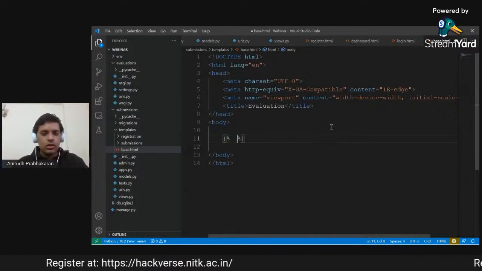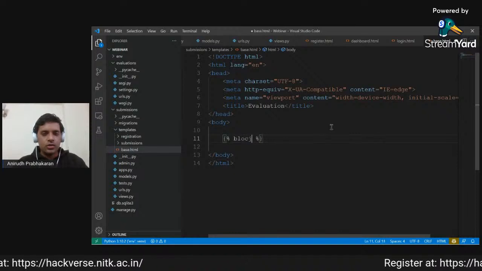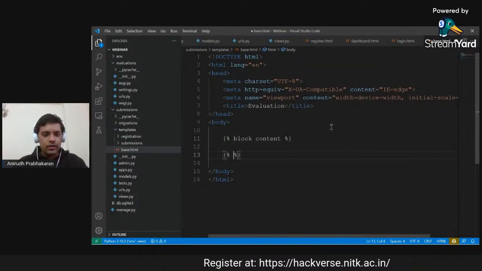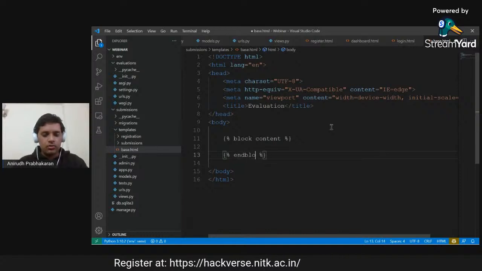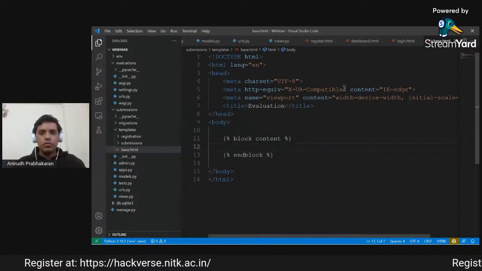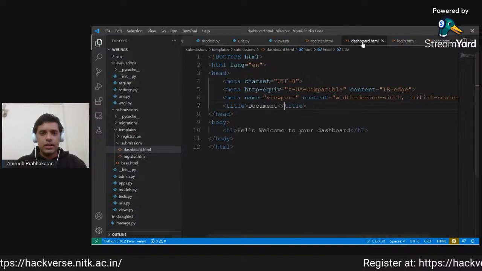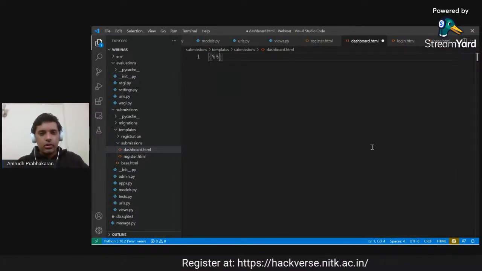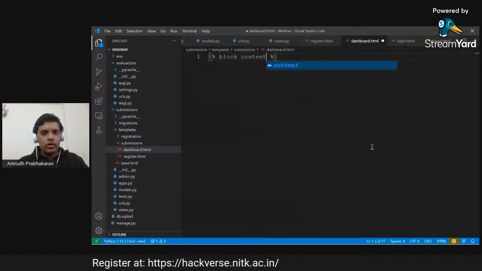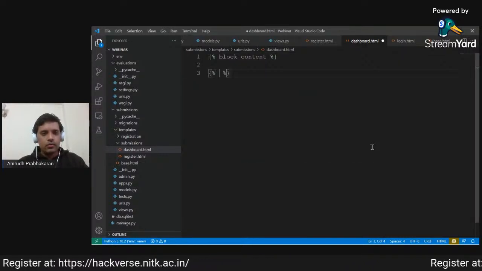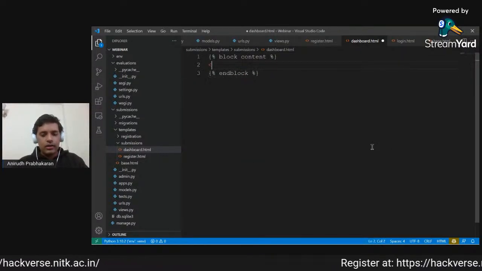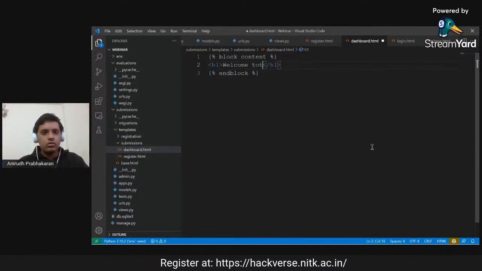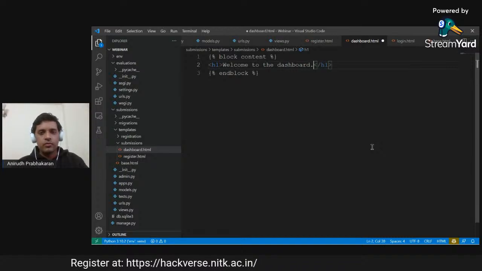So the way that Django does it is that it provides us with blocks. So now I can create a block called content, and then I can end this block also. In this block content, let's say that I want to just show this portion. So I will redefine the block content here, and I will also end the block, and then I will just define h1 as welcome to the dashboard.